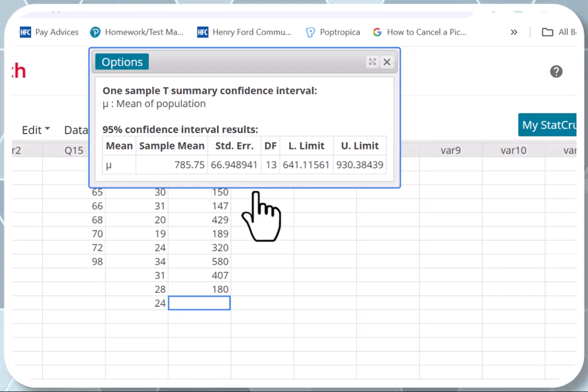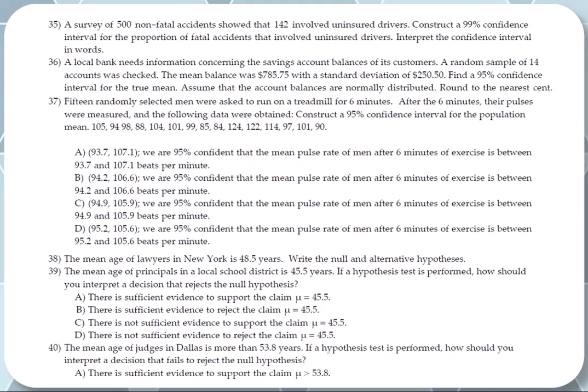And let's go back to the question and interpret it properly. So, okay, with 95% confidence, we can say that the true mean balance of accounts is between $641.12 and $930.38. Okay.